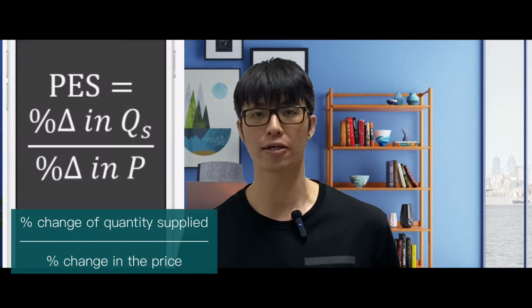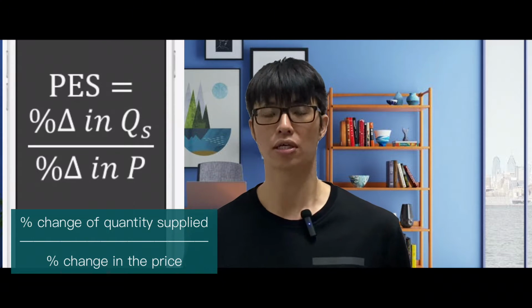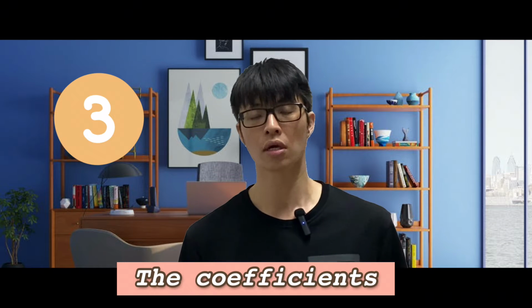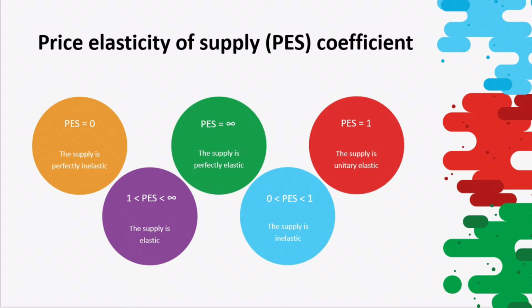And step number two. Step number two will be the formula. The formula can be seen behind, which is the percentage change of quantity supplied divided by the percentage change in the price. Of course, after we use this formula, that will bring us to step number three, which are all the coefficients. For the coefficients, again, they are 0, or they are 1, they are between 0 and 1, they are infinite, and they are greater than 1 until infinite.